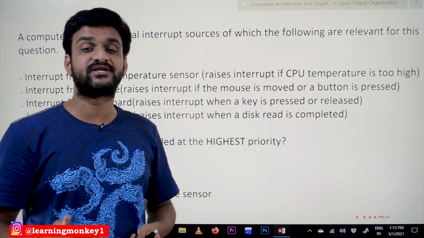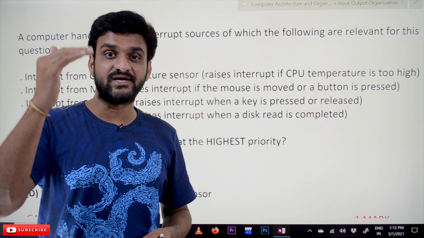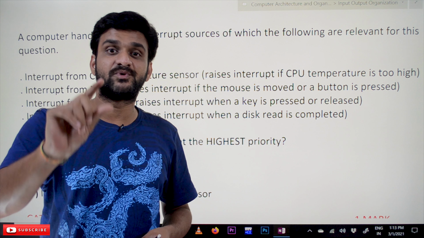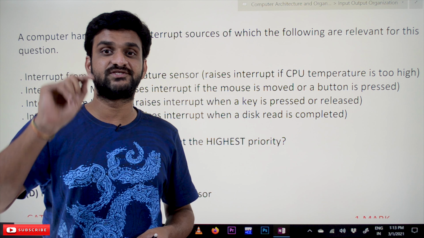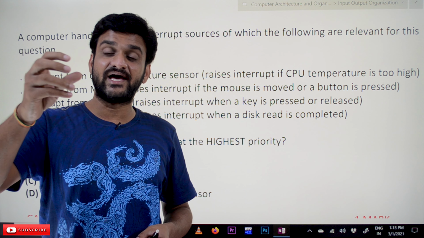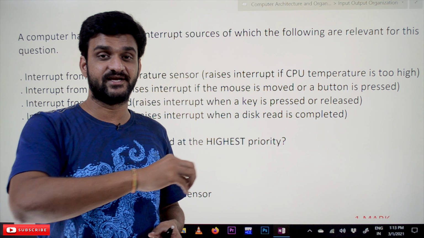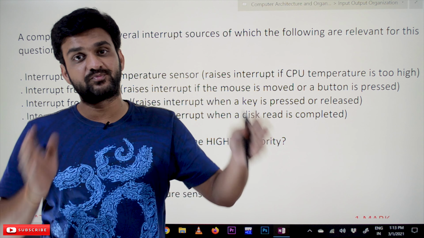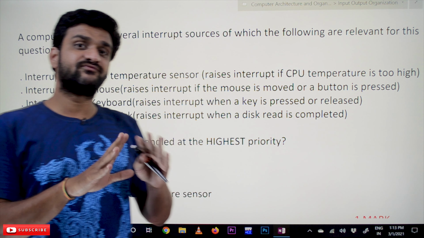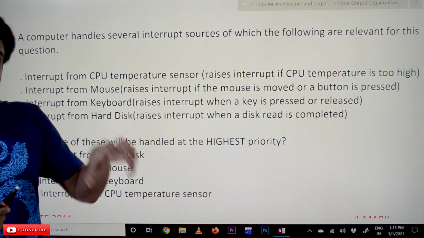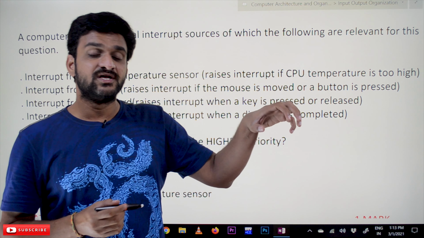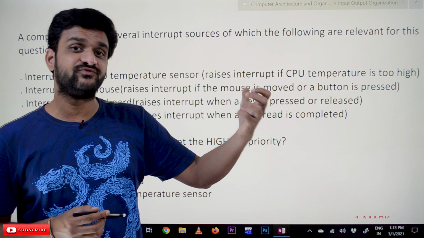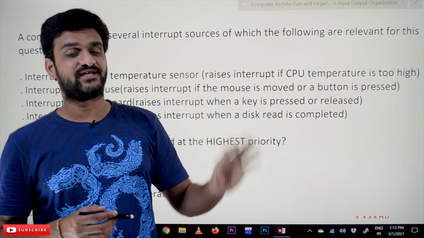Another kind of interrupt generation is if you try to divide 1 by 0. Then the interrupt will be generated because it is not possible to divide 1 by 0. For such kinds of calculations also, the interrupt will be generated. So not only for IO devices, there are other sources where interrupts are generated.